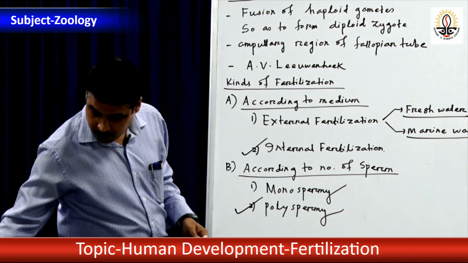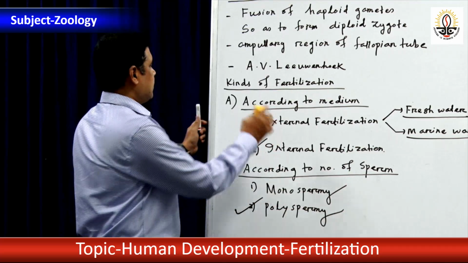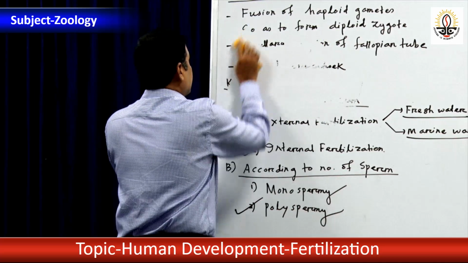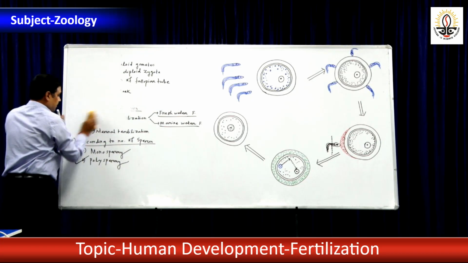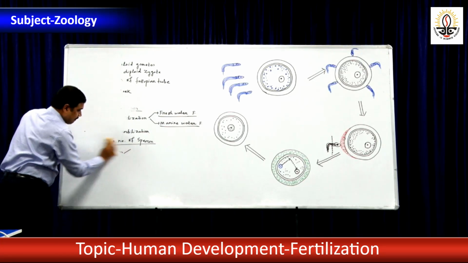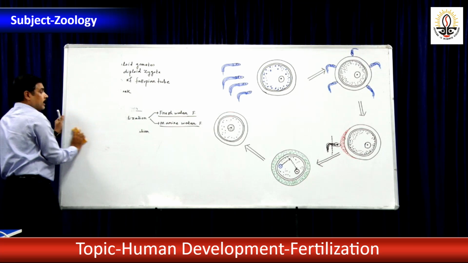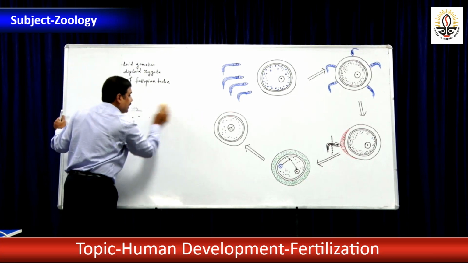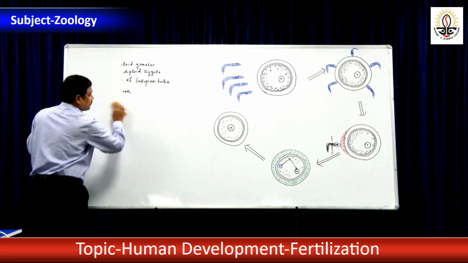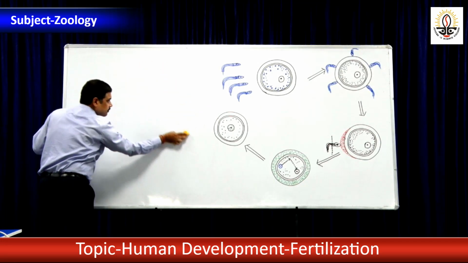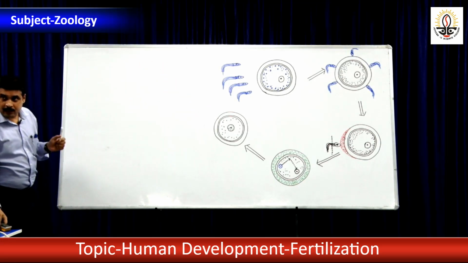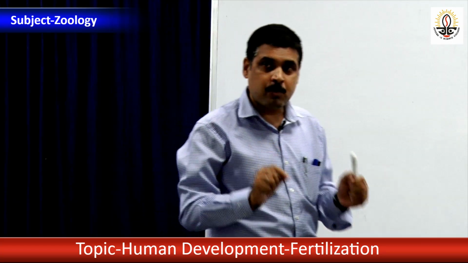Now we will proceed to requirements. We have already studied what is fertilization, the introductory aspect. Then we have studied the types of fertilization according to two criteria. One criterion is according to the medium. Second criterion is according to number of sperm.